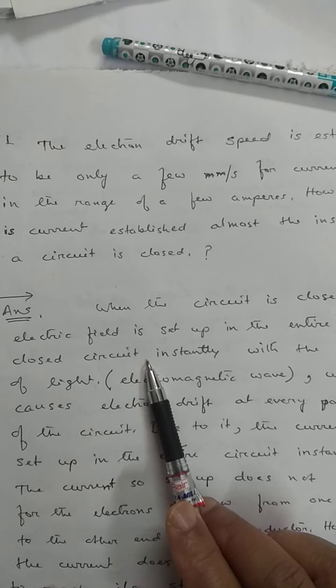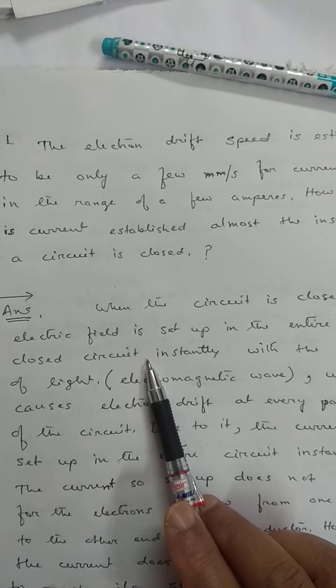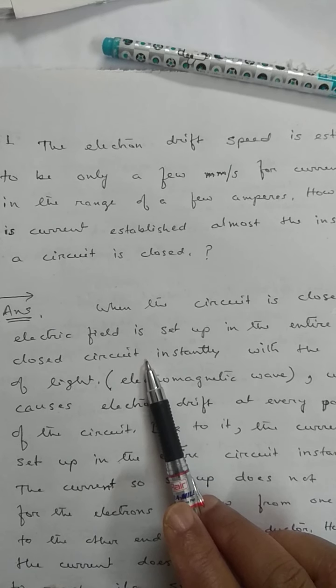Actually, inside a conductor, free electrons are present at every section of the conductor. Free electrons are present inside the electric bulb also, inside the filament of the bulb also.